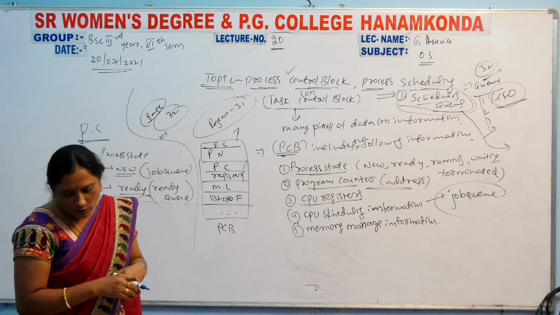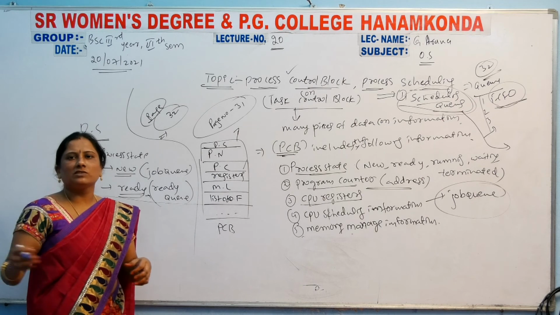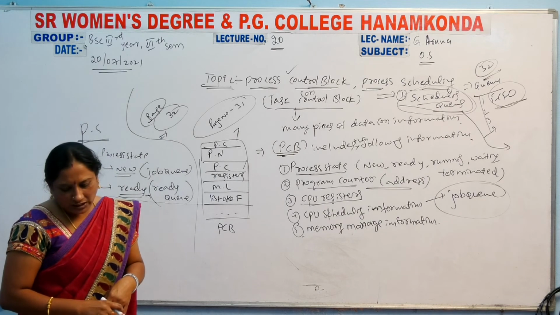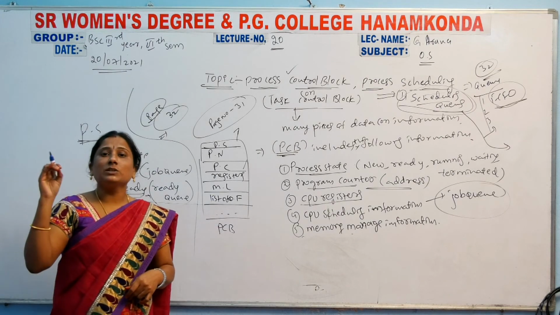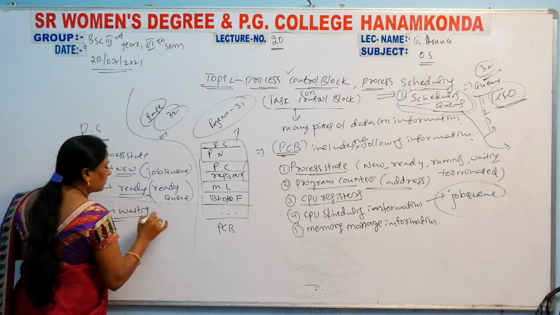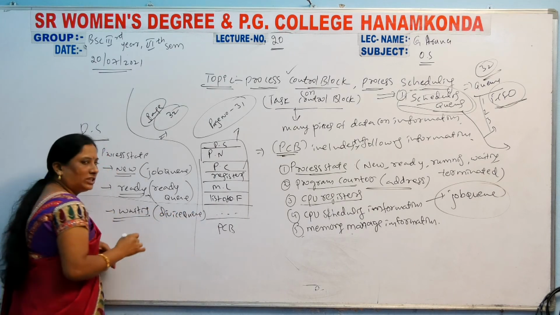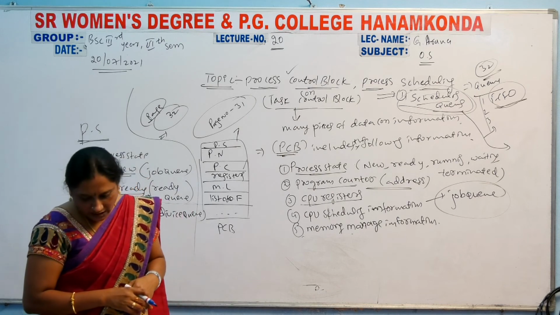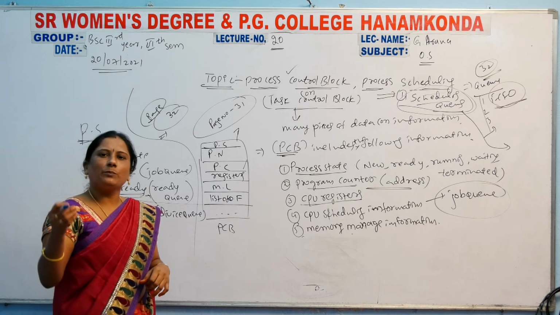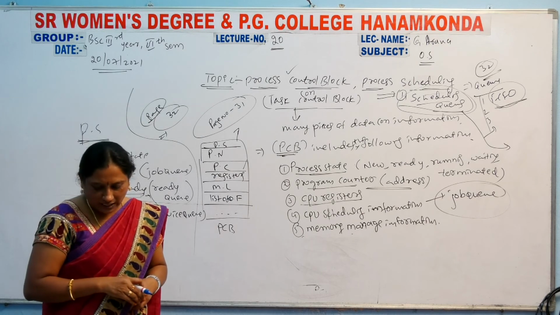Then next, the process becomes waiting. After the waiting process, the next process will be executed. So in that waiting state, the queue is called the device queue. So this is the device queue. So these are all the names, like process states: ready state, running state. Different states are there, and the processes will be allocated accordingly.